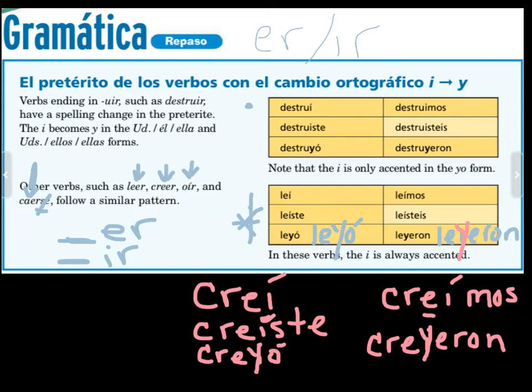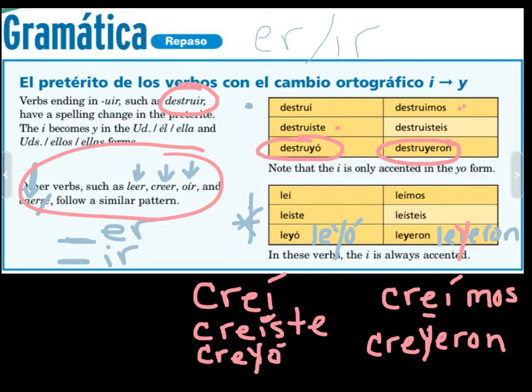For most of these kinds of verbs, that is leer, oír, caerse, the ones listed over here, the extra tildes are necessary. So in the tú form, you have to have the tilde. In the nosotros form, you have to have the tilde. The only time that's not true is with verbs like construir that end in uir, because the u and the i are both weak vowels, so you don't have to give the i extra power by adding a tilde. So we have the same spelling change with the y with verbs that end in uir, but we don't have the extra tildes in the tú and the nosotros form.